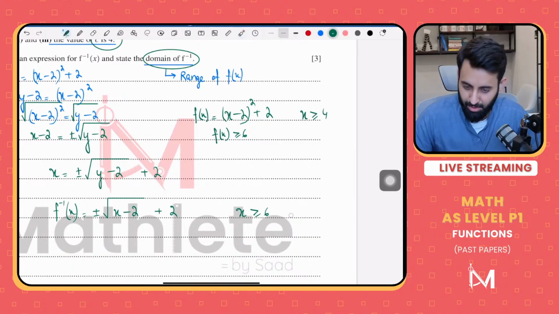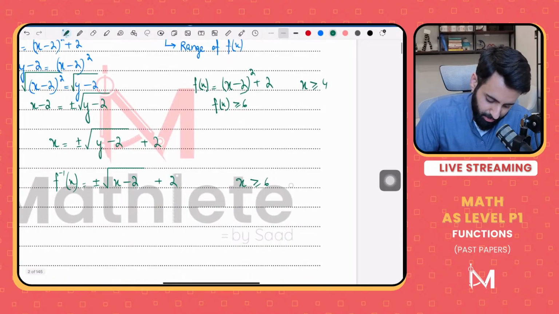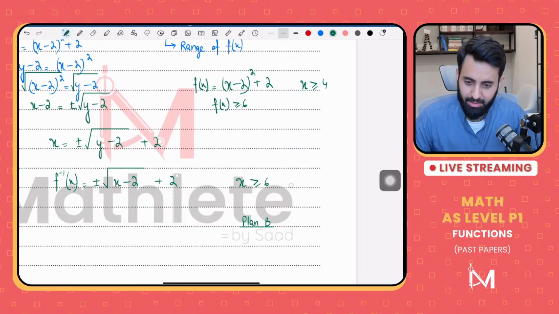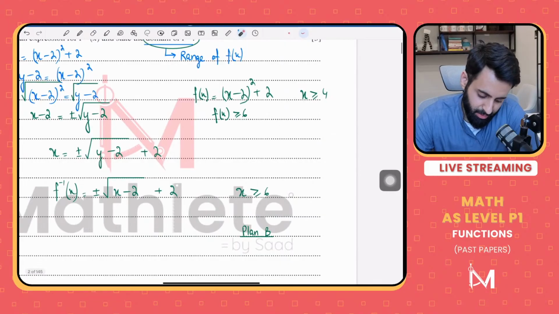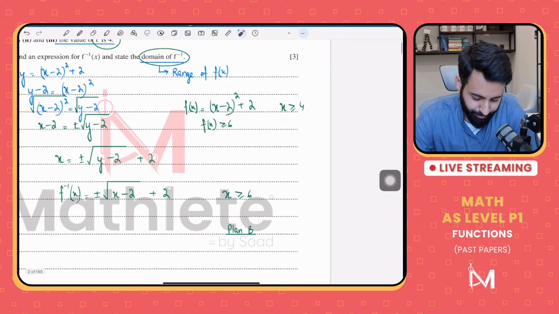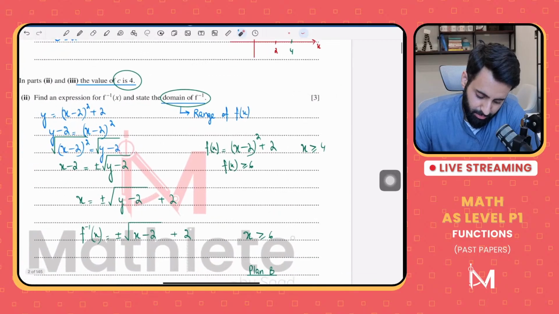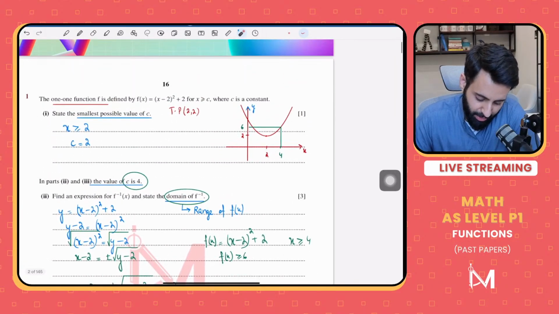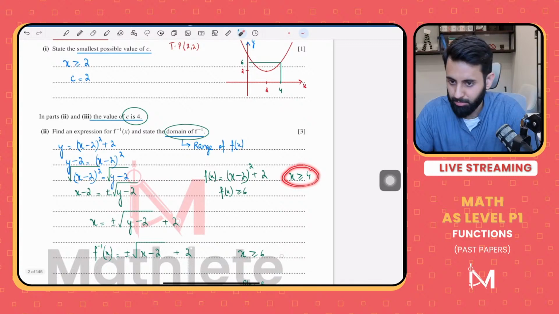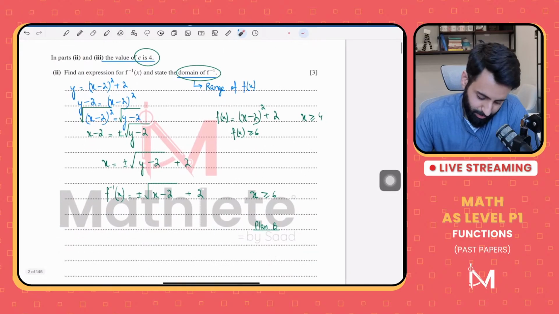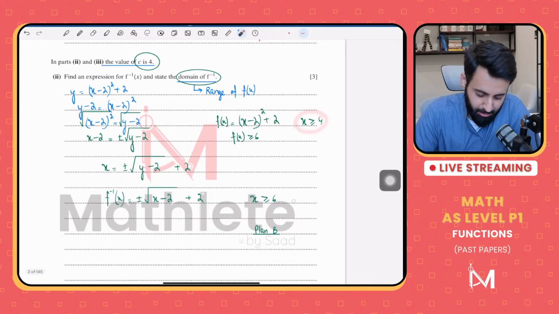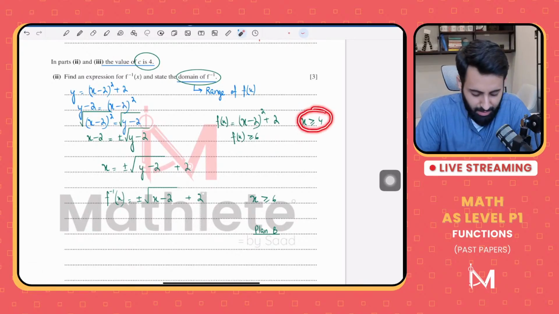Now here's plan B. It's a bit lengthy, but it's something that's going to work 100%. The domain of f of x was x greater than or equal to 4. The plus sign, yes, that's one way to identify it. Now I'm telling you an alternative way. Give me a value that's greater than 4, any value, let's say 5.